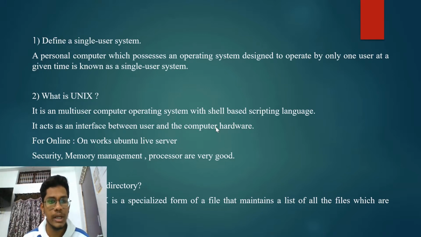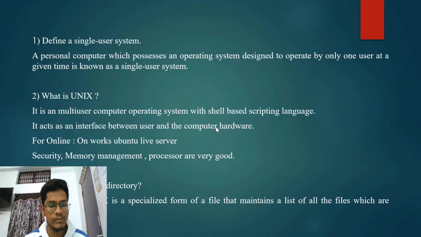The main factors that help in using Unix are security, which is very high, memory management, which is very accurate, and the processor. These are the three main features that make Unix strong. Let's revise: first is memory management, second is security, and third is the processor. These are very good, right? So that's why we are going to use Linux and Unix.